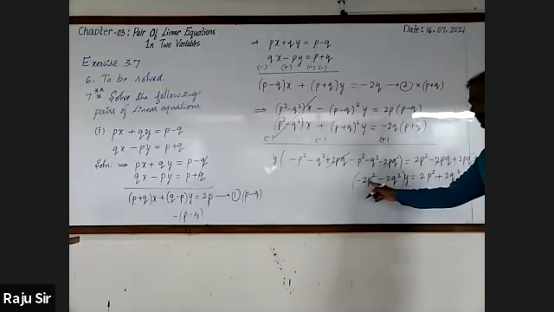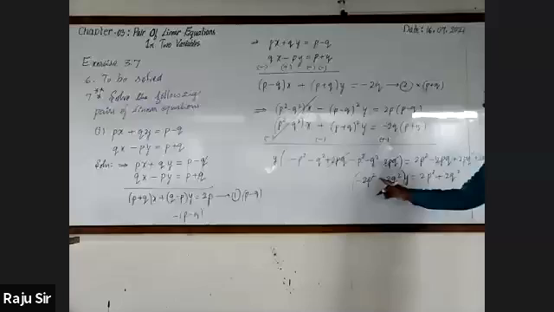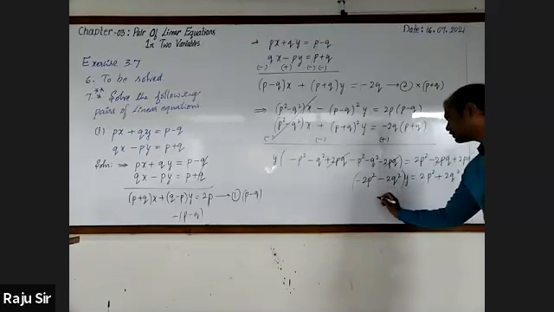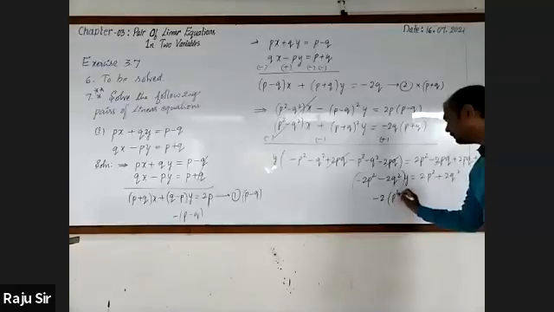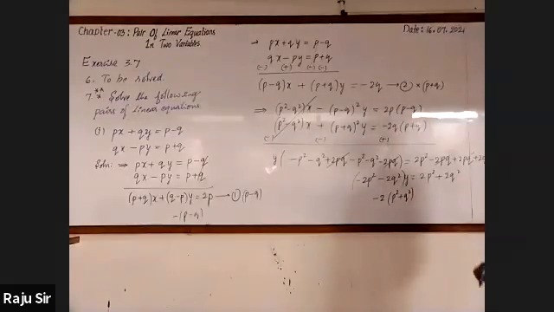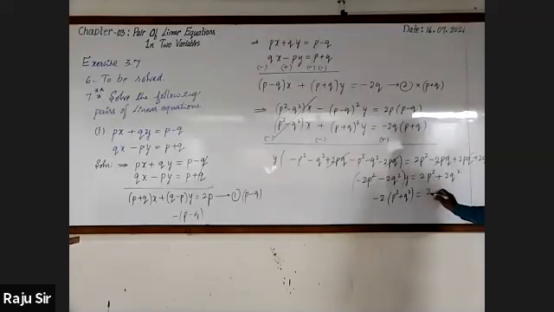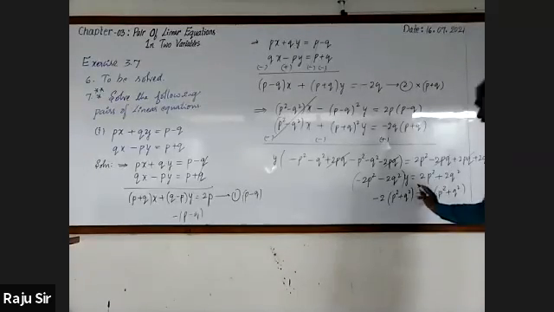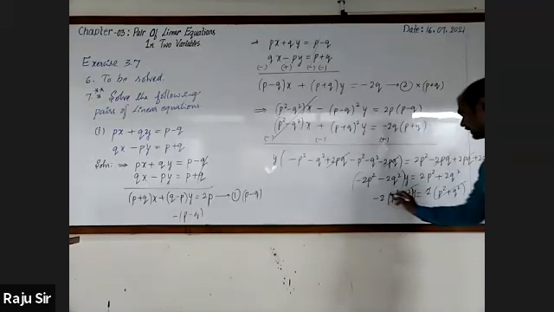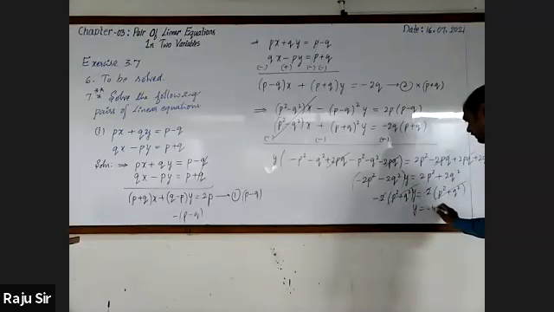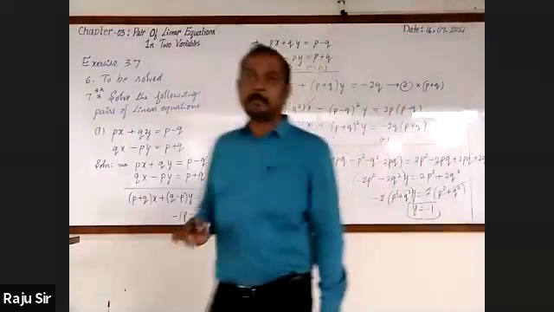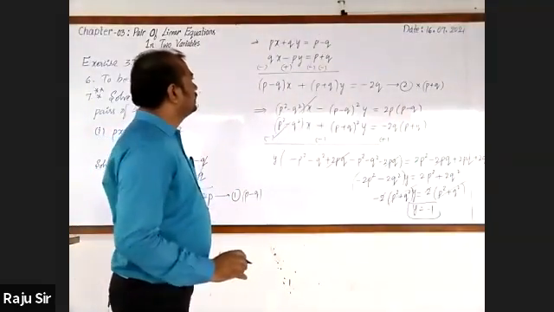Y is equal to minus 1, sir. Minus common, sir. It is minus 2 is common factor. Remaining P square plus Q square. It is equal, here 2 is common factor, P square plus Q square. Here P square plus Q square get cancelled, and P square plus Q square get cancelled. Here 2 and 2 get cancelled. Y is equal to minus 1. Have you got same? X is equal to 1, sir. Yes, sir.